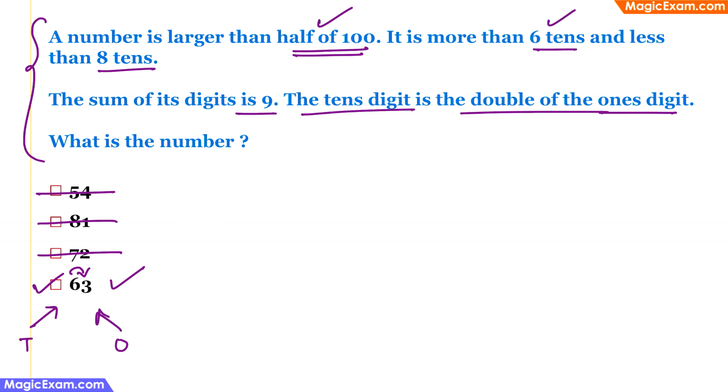And less than 8 tens, which means that it has to be less than 80. So this also is correct. And the sum of its digits is 9, and the sum of its digits 6 plus 3 is 9. And we also saw that the tens digit is double of the ones digit. So we have seen that 63 is the correct number.